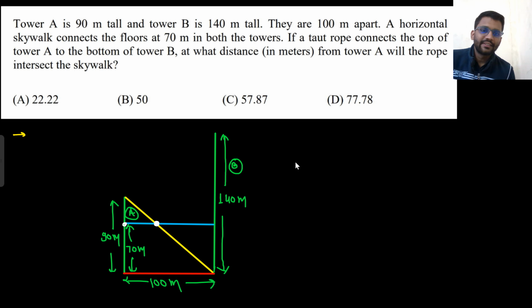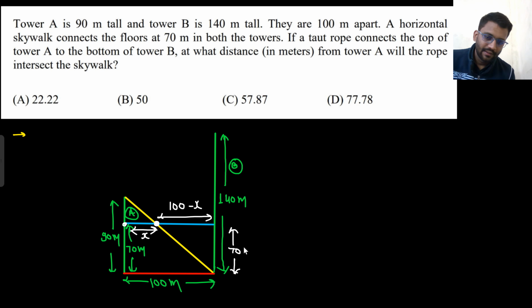So you have to find the distance from tower A. That means you need to find this distance. Let's call this distance x. So what will be this distance? This distance will be 100 minus x. Okay, and what is this distance? This distance is 70, right? What will be this distance? This distance will be 20.